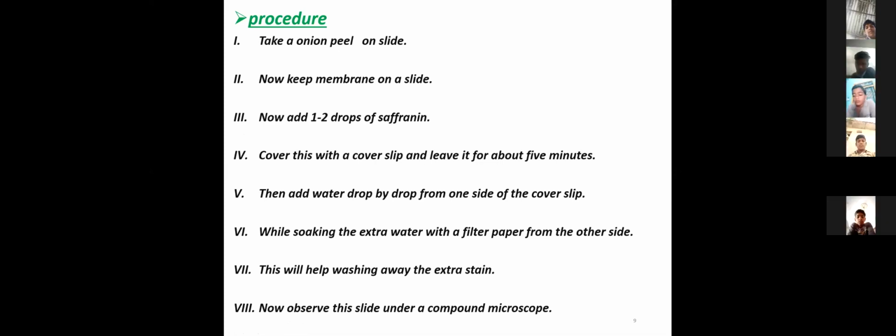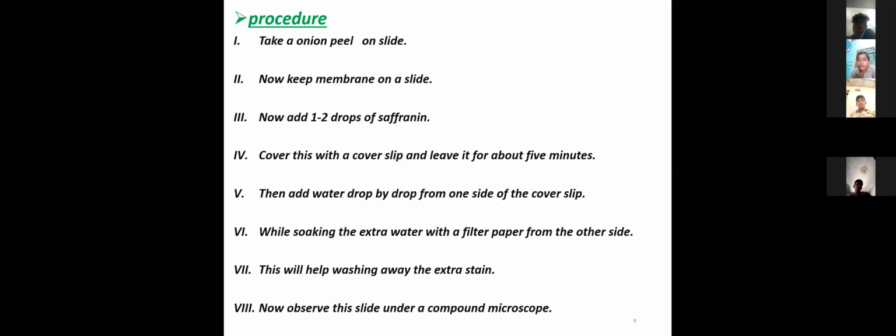Then add 1 drop of water, drop by drop, on the side of the cover slip while soaking the extra water with a filter paper from the other side. This will help in washing away the extra stain. Now observe this slide under a compound microscope.